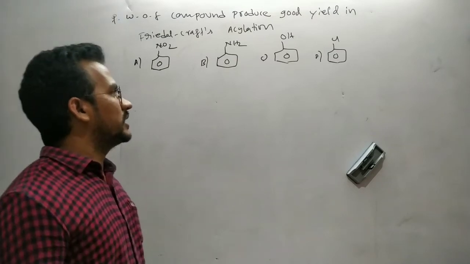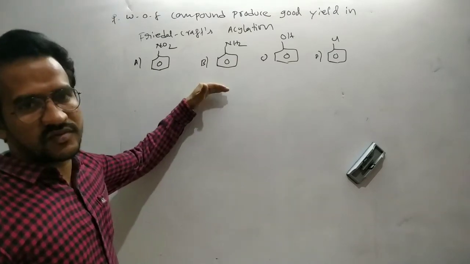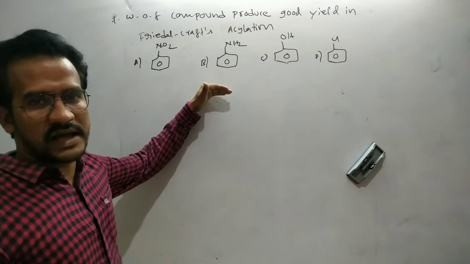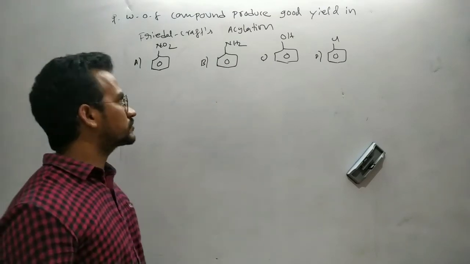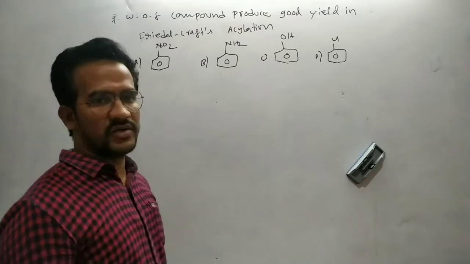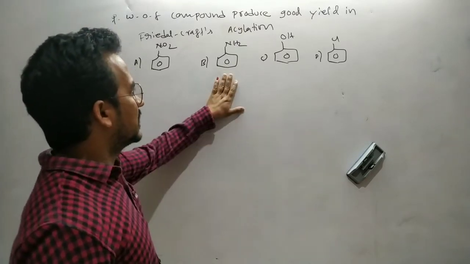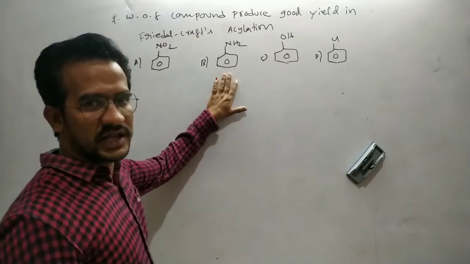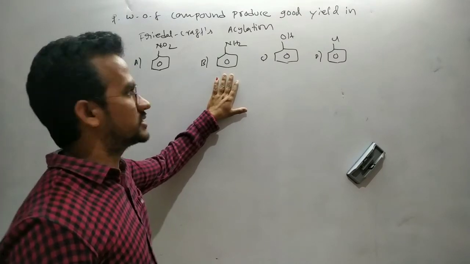So generally it is based on the limitations of the Friedel-Crafts alkylation and acylation reactions. You know that very well, this aniline is not involved in a Friedel-Crafts acylation and alkylation reaction.